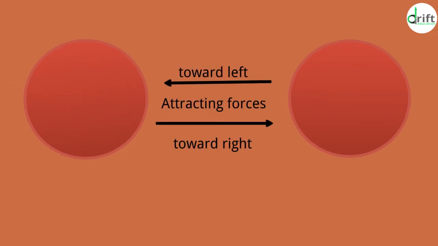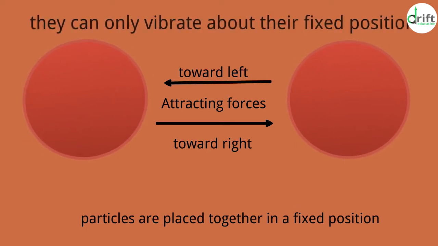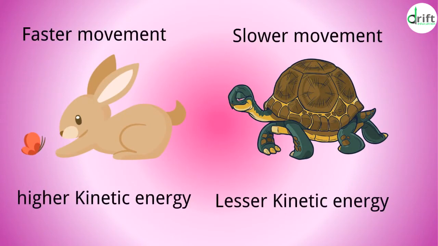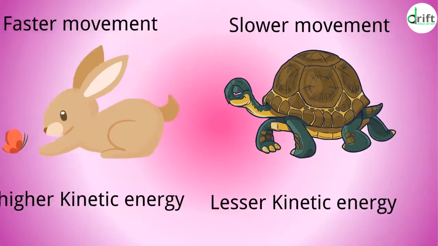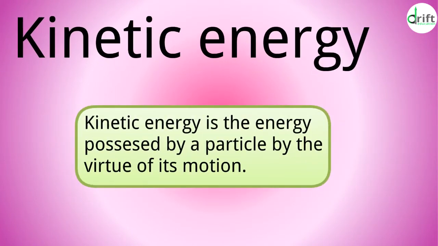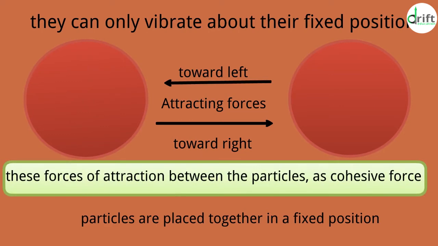In fact, it is so high that the particles are placed together in a fixed position and they cannot move or change their position. They can only vibrate about their fixed position. So, the amount of movement of these particles is very small, and thus kinetic energy is very less. Kinetic energy is the energy possessed by a particle by the virtue of its motion. We call these forces of attraction between the particles as cohesive force.